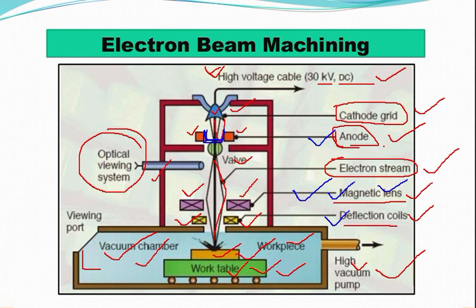The electromagnetic lens basically focuses the electron beam to a desired spot, and the deflection coil can maneuver the electron beam, though by a small amount, to improve the shape of the machined hole.